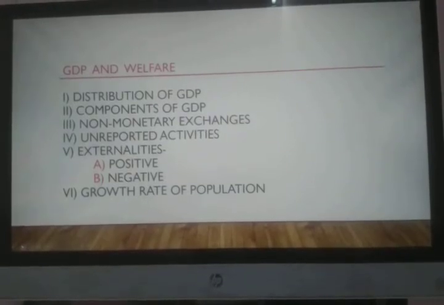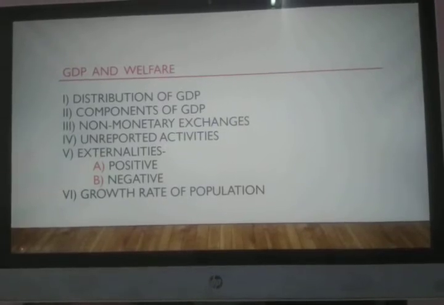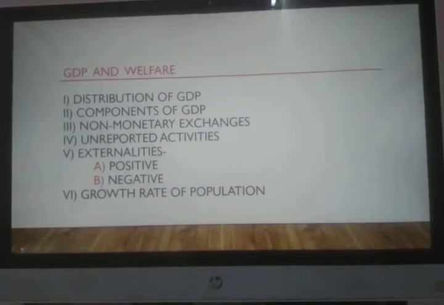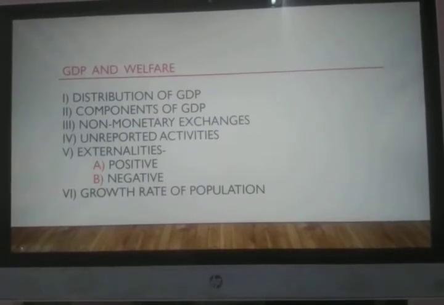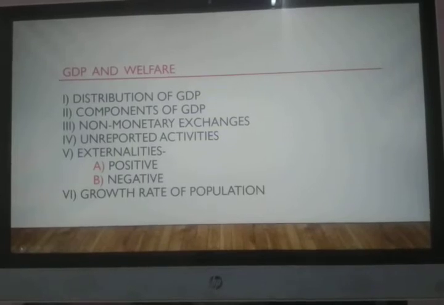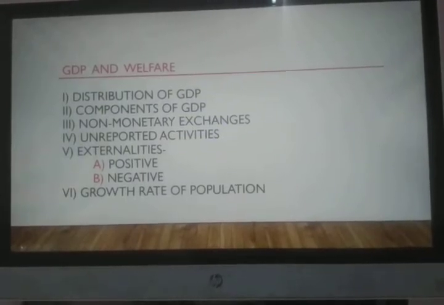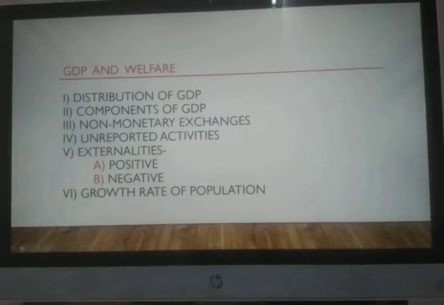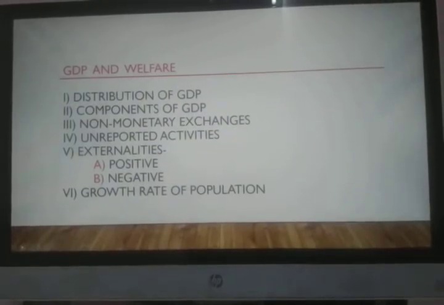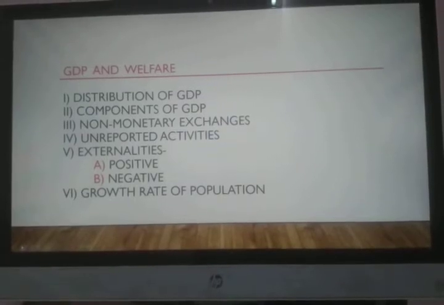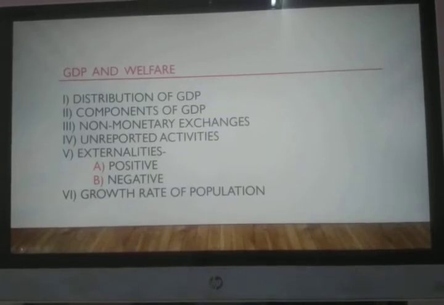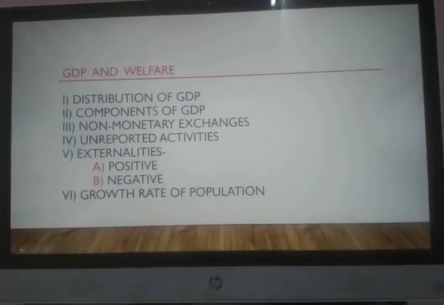Next is composition of GDP. Composition of GDP is where we are getting this GDP from, that is, which category of goods are being produced more and have a larger share. Maybe it is necessities, maybe it is harmful goods, maybe socially boycotted goods, or maybe destructive goods like war equipment.